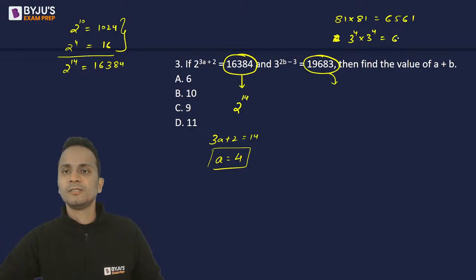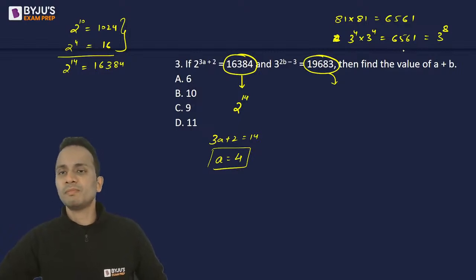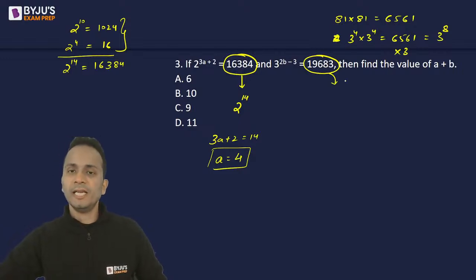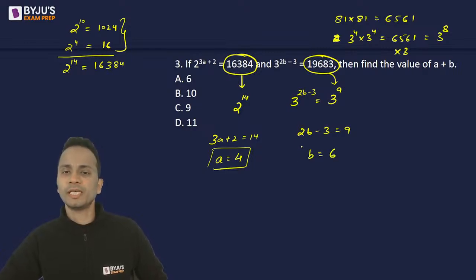Okay, that is 3 raised to the power 8 is 6561. Now if I multiply this by 3, I'll get 19,683. So Anshi, it will not be 3 raised to the power 7, it will be 3 raised to the power 9. Okay, Anshi? So 3 raised to the power 9 is the 3 raised to the power 2b minus 3. So 2b minus 3 is equal to 9, and the value of b will be equal to 6.